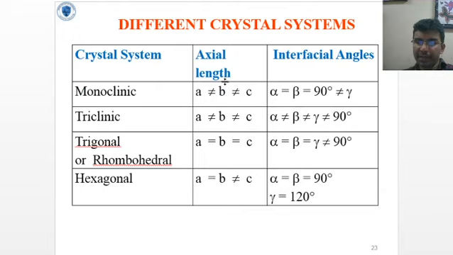Monoclinic: all the sides unequal, first two angles equal to 90, third is not equal. Triclinic: all the sides unequal, all the angles not equal to 90 degrees. Trigonal or rhombohedral: a equals b equals c, and all the angles are equal but not equal to 90 degrees. Hexagonal: first two sides equal, a equals b, but third side c is not equal. Alpha equals beta equals 90 degrees and gamma equals 120 degrees.